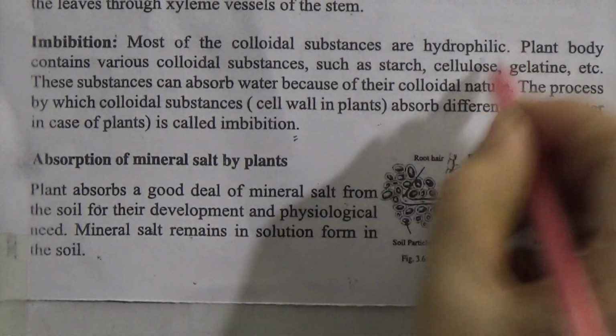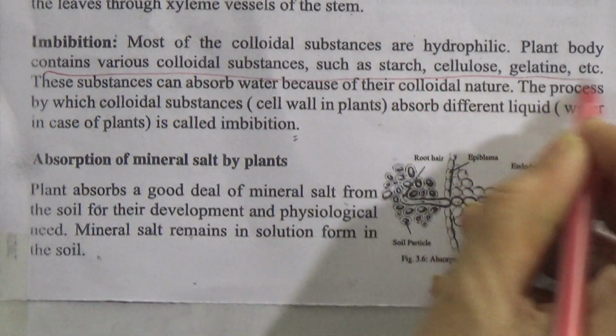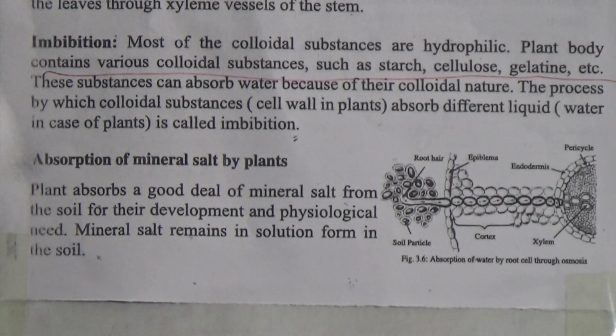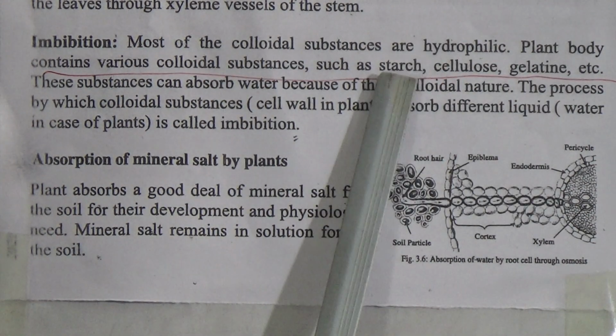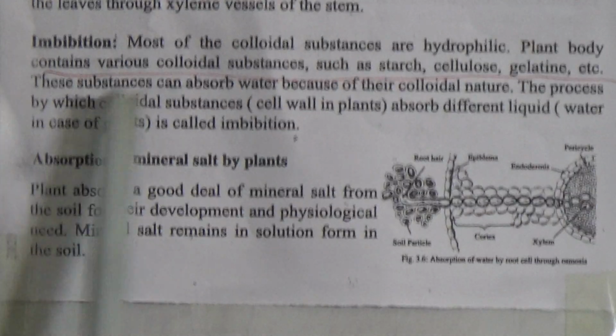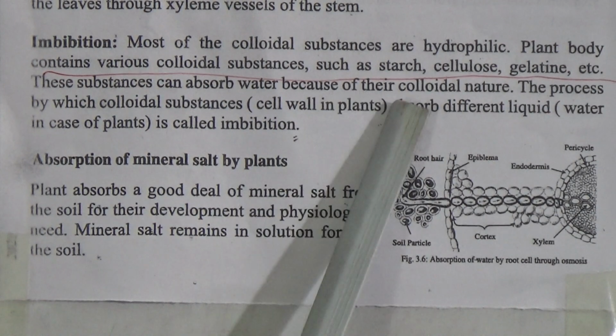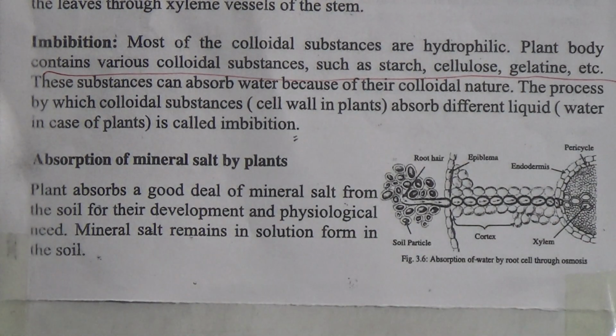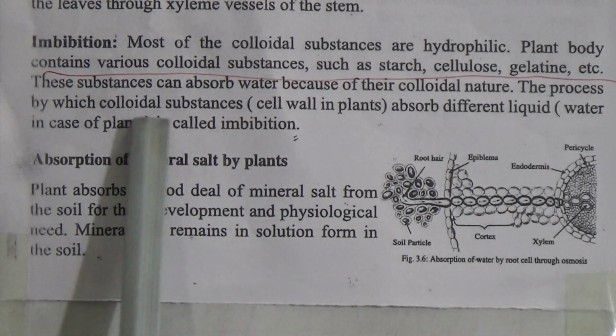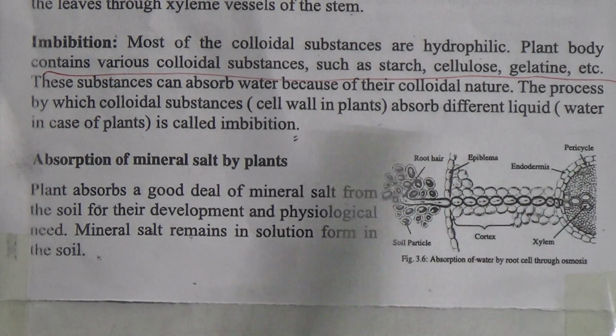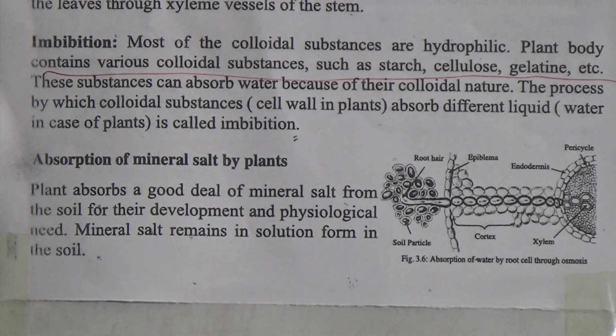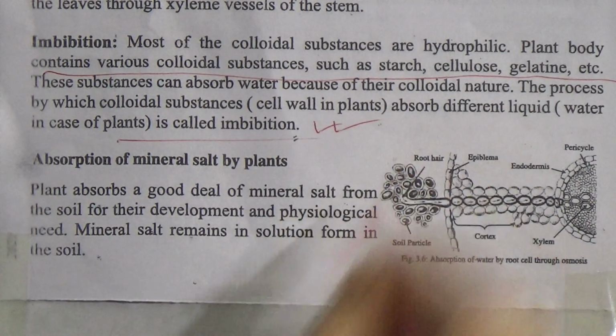Underline this one. The colloidal substances are starch, cellulose, and gelatin, and the process by which colloidal substances absorb different liquids is called imbibition. This is also a very important knowledge based question.